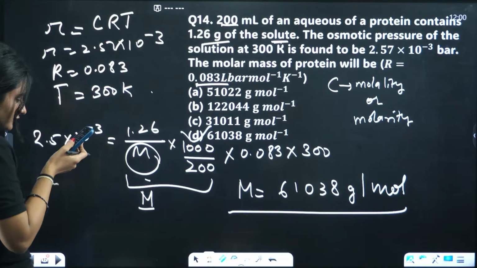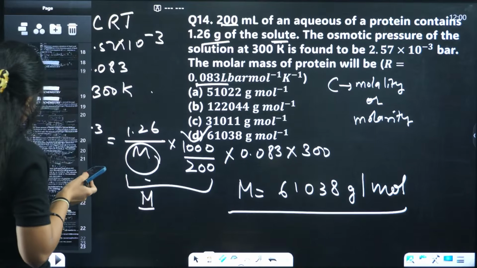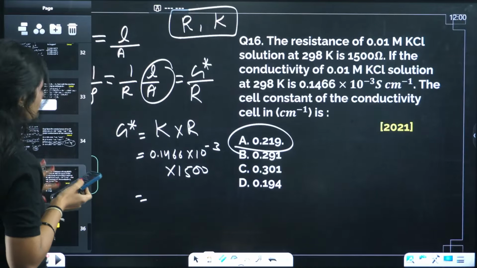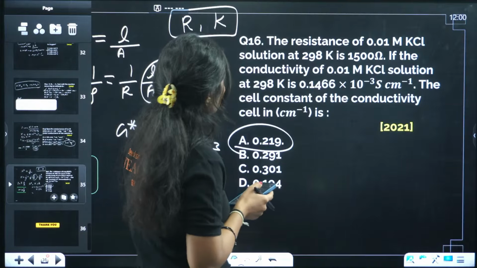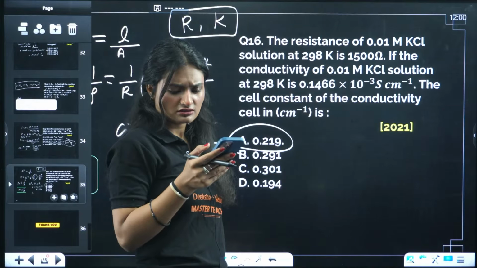16th one, resistance and conductivity. That doesn't influence. Hold on a second. For 16th question, where was it given? Where? Same, na? 0.01, 0.01.